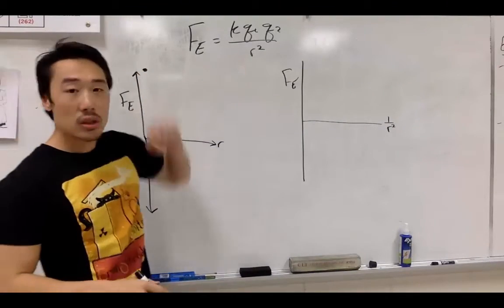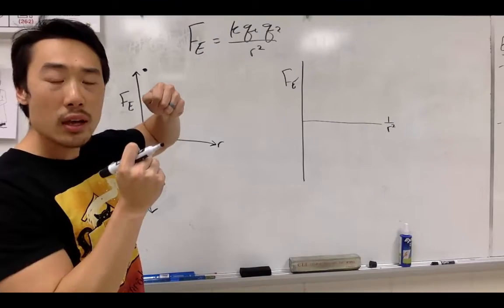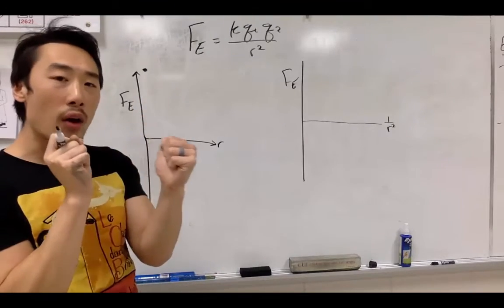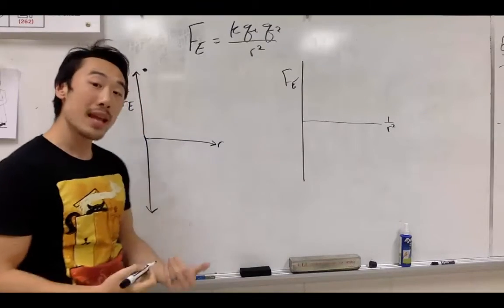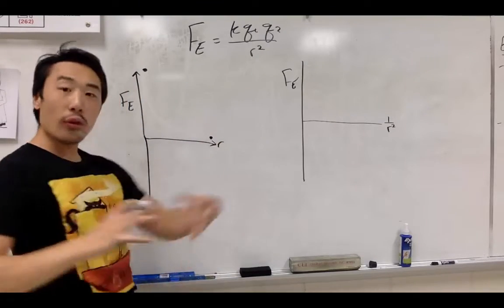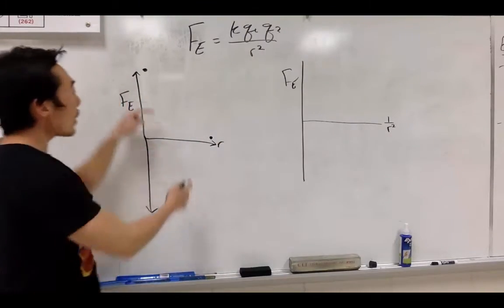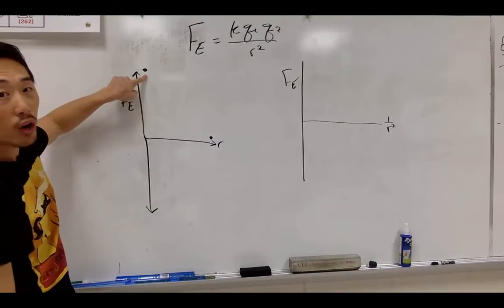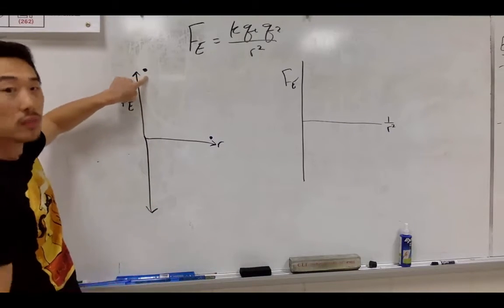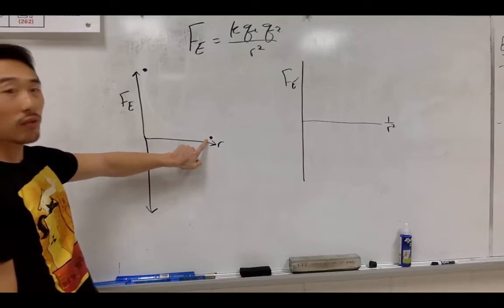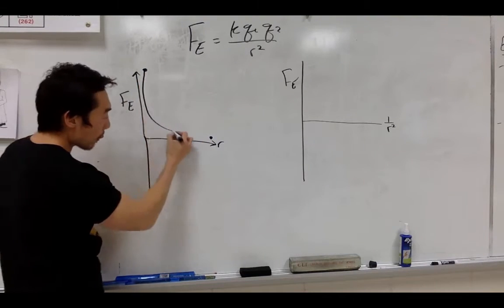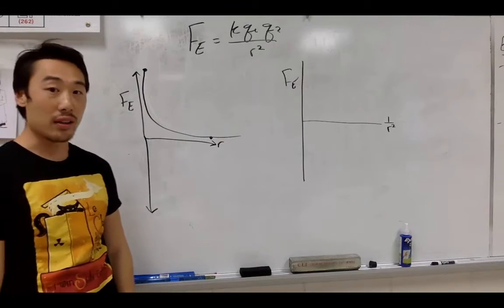However, because it is r squared, the further apart that they go, the force of attraction or the force of repulsion between the two gets weaker and weaker exponentially. So the further out they go, it'll be very, very weak. And we have 2 points: 1 point to show that they are super repulsed by each other because they're so close, and they're not as repulsed by each other because they're far away. We get a beautiful curve like that.